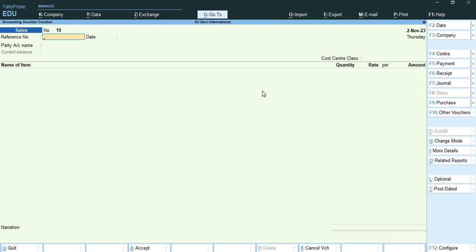The next entry they have given to me is a receipt voucher. As on 20th November 2023, received the amount of 4,34,000 from Hathis Electronic against sales made on 5th November for reference number 18. The payment is received via SBI check number 910002 and deposited in Kotak Mahindra Bank.